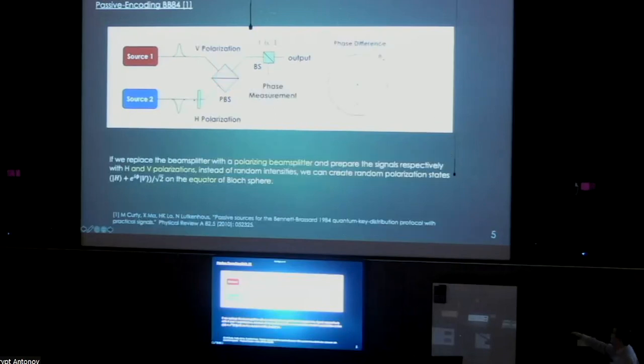A slight tweak to the setup would replace this beam splitter with a polarizing beam splitter, and then instead of randomized intensities, we can generate randomized polarization states along the Bloch sphere.